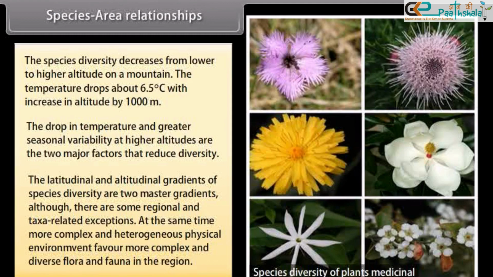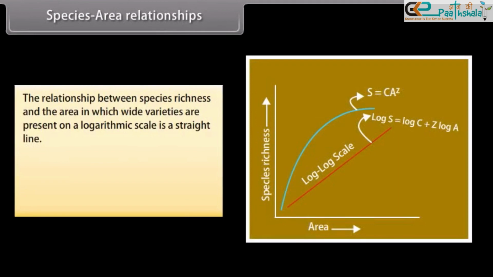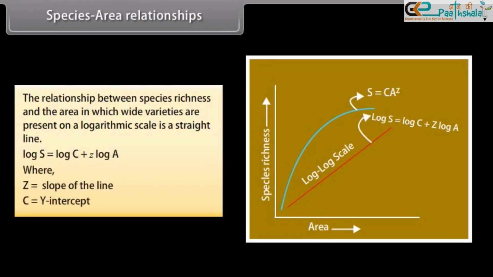At the same time, more complex and heterogeneous physical environment favors more complex and diverse flora and fauna in the region. The relationship between species richness and the area, in which wide varieties are present, on a logarithmic scale is a straight line given below. log S equals log C plus Z log A. Z is the slope of the line. C is the y-intercept.